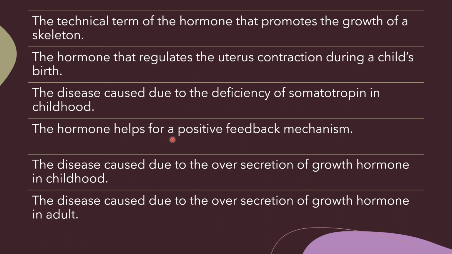The hormone that helps for a positive feedback mechanism. Oxytocin. The disease caused due to the over-secretion of growth hormone in childhood. Gigantism. The disease caused due to the over-secretion of growth hormone in adults. Acromegaly.